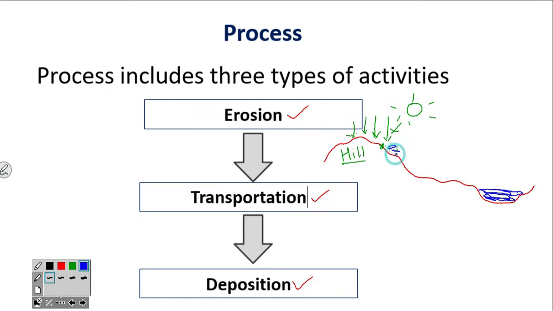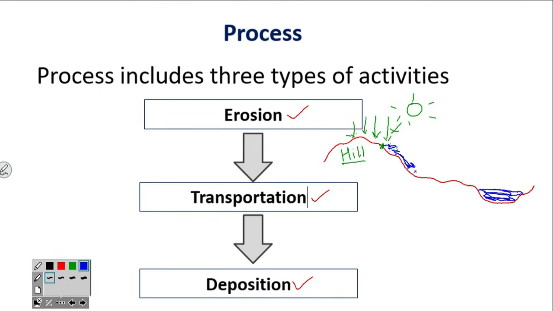These small pieces, due to rain action, water action, will be transported. So if it detaches or loosens from that particular rock, that is called erosion. And due to water or wind, it will go away from that particular region. That is called transportation.